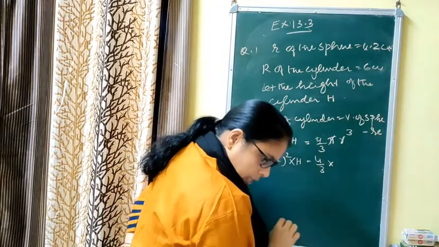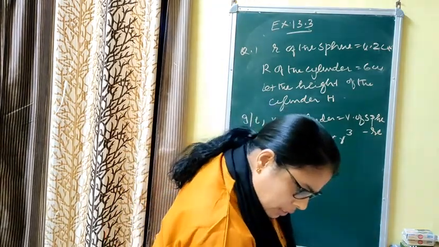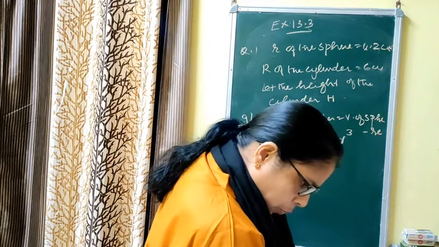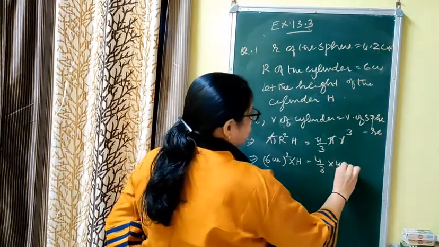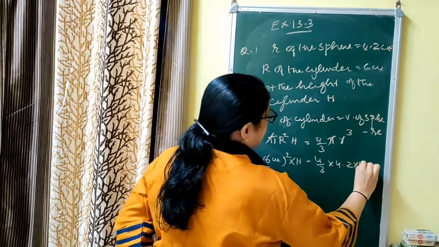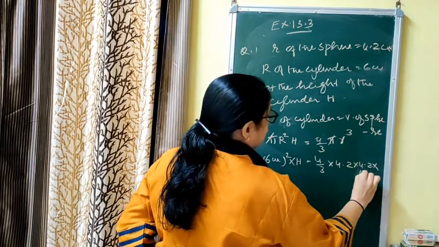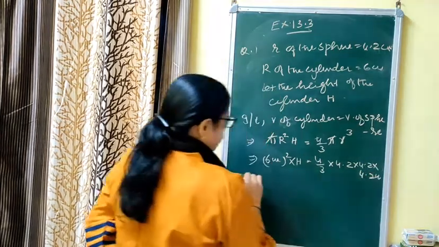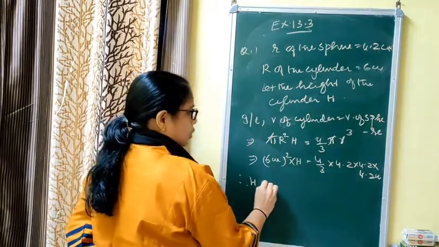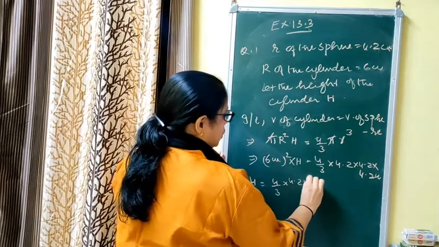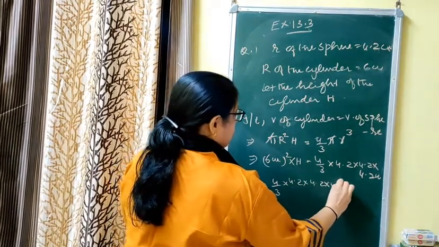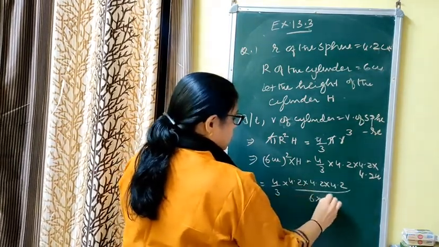The radius of the sphere is 4.2 centimeter, so it is 4.2 into 4.2 into 4.2. Therefore, the height of the cylinder H is equal to 4/3 into 4.2 into 4.2 into 4.2 upon 6 into 6.